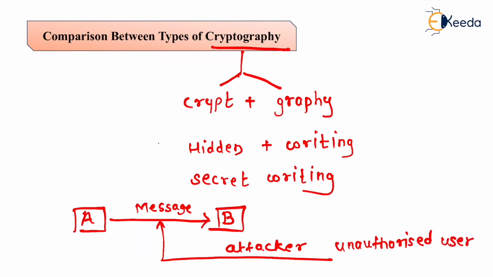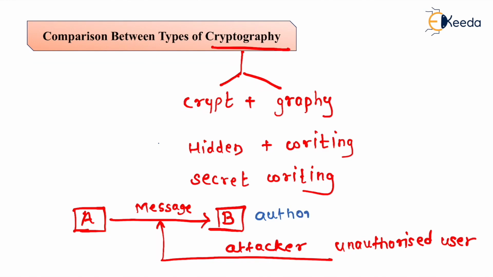Such unauthorized users can be multiple in number, and it will be very dangerous if a security message gets hacked by the attacker. The communication should be between the two authorized parties. Why? Because the sender is the authorized sender, and the receiver is B.